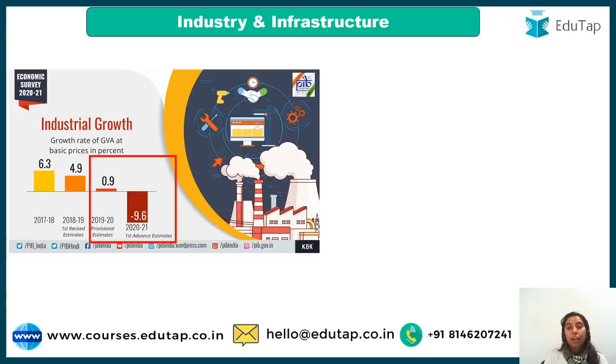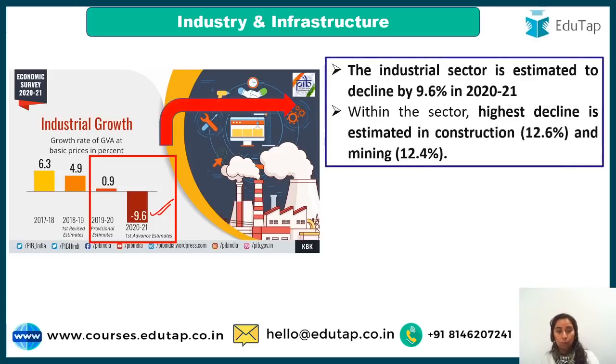Moving to your industry and infrastructure. So we will be covering your agriculture, followed by industry and infrastructure, which will be followed by the service sector. Okay. So guys, a very hard blow to the industry sector has been there. Growth rate of GVA at basic prices has declined like anything, minus 9.6 guys. We were not doing really well earlier also in 2019-20, 0.9%, but minus 9.6 now. The industrial sector is estimated to decline by this percentage.